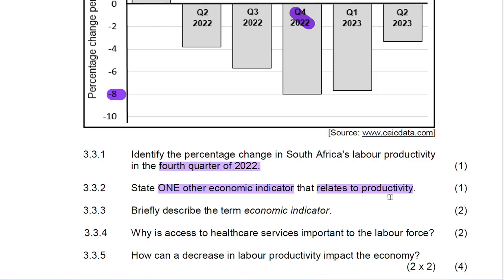It relates to productivity because workers are remunerated based on production. So remuneration per worker is the correct answer that you can use. Any other response that relates to productivity could be accepted, but I would have said remuneration per worker.